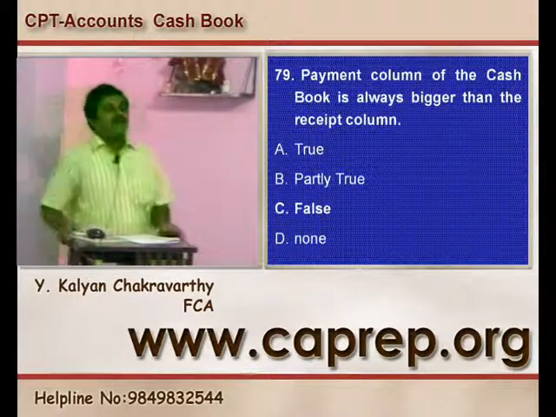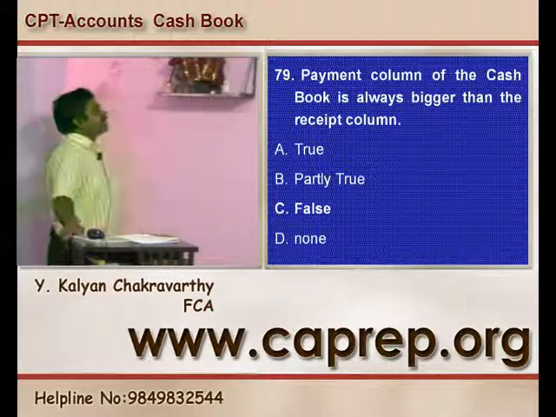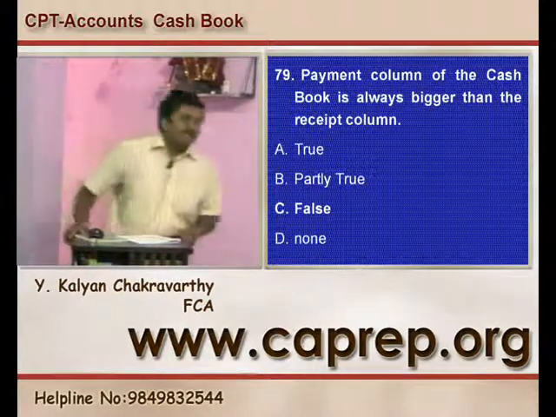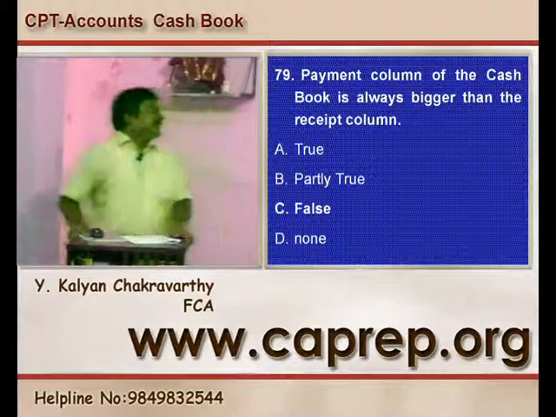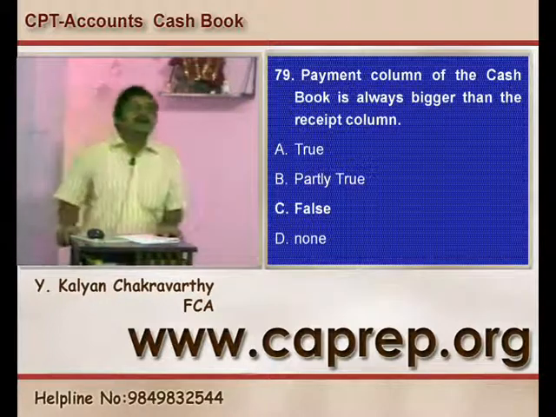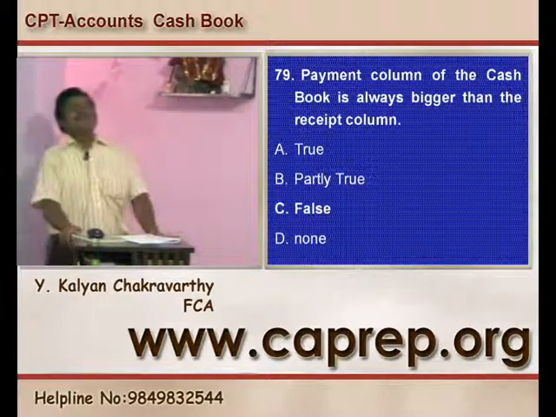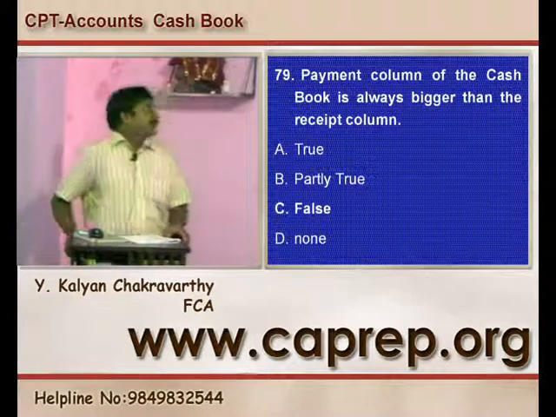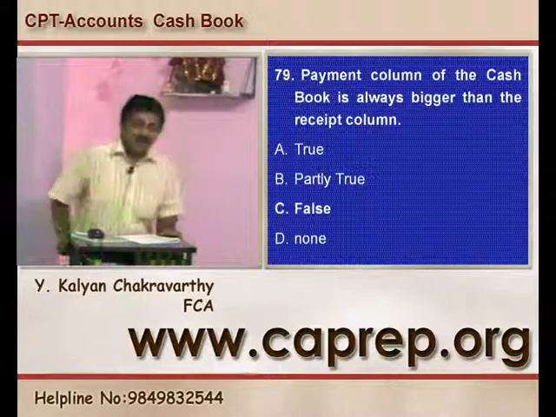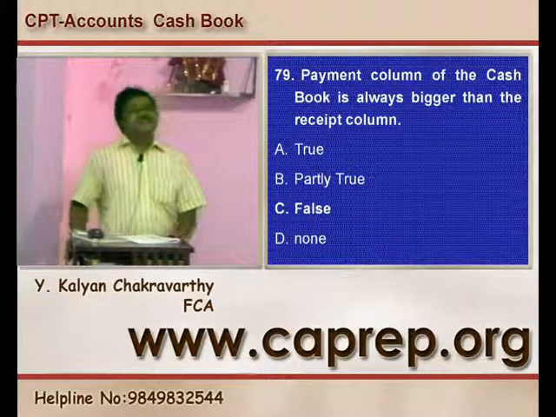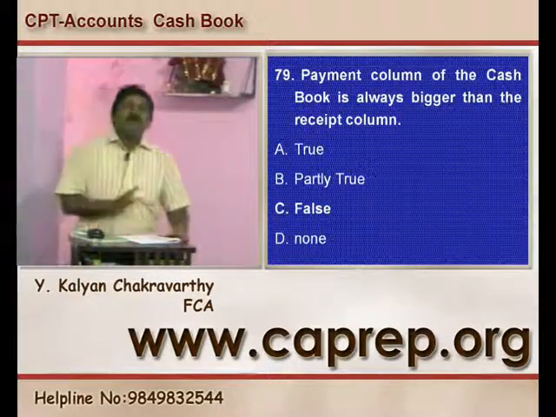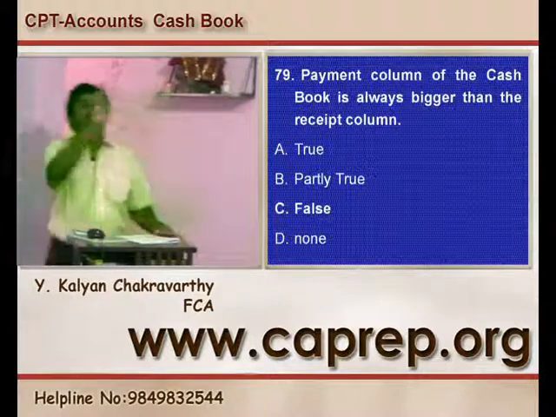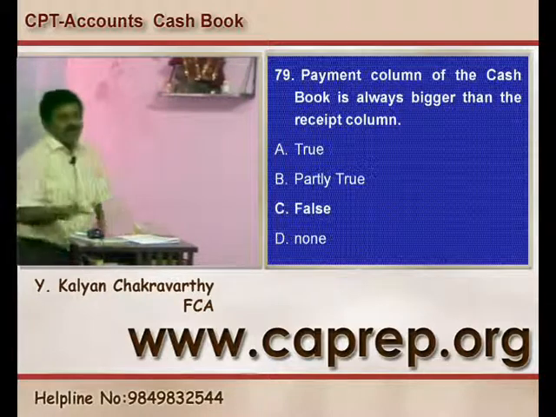Question number 79, payment column of the cash book is always bigger than the receipt column. That is, in the cash book, payment column is always more than the receipt column, which is not always true. With respect to the cash account, always debit receipt side is more than the payment side.